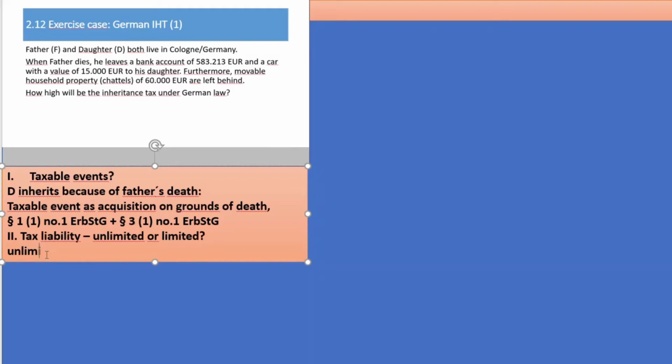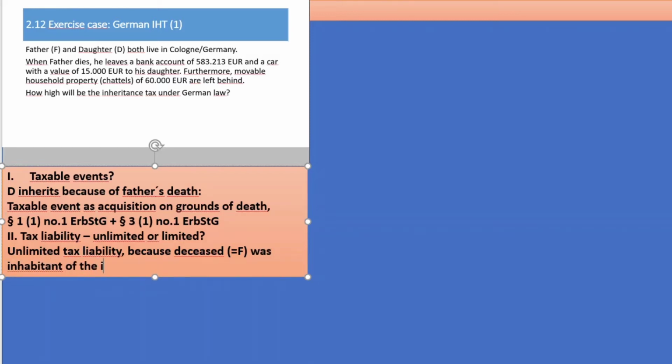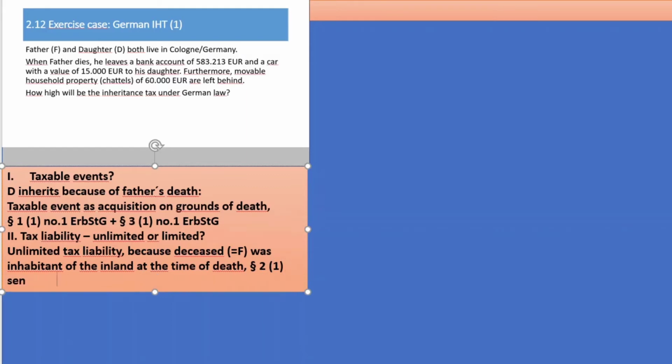So, unlimited tax liability because the deceased, that's F, was an inhabitant of the inland at the time of death. That's paragraph 2.1, sentence 1 plus 2, letter a. That was already everything which we needed here.